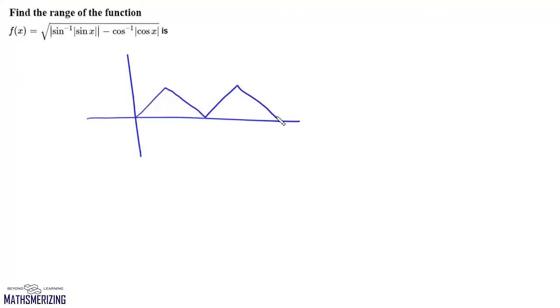This is the graph for y equals sine inverse of mod sine x, and since sine inverse of mod sine x is greater than or equal to 0, the graph of mod of sine inverse of mod sine x will be the same as graph of sine inverse of mod sine x. Now we have also studied that graph of cos inverse of cos x is the same as graph of sine inverse of sine x.